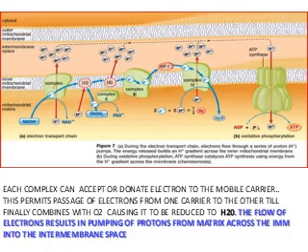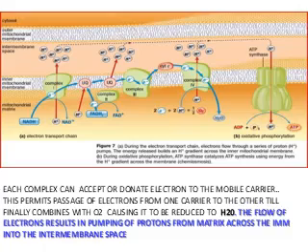Now in this figure we can see that each complex can accept or donate electrons to the mobile carrier. So complex 1 is donating its electrons to the mobile carrier ubiquinone. Complex 2 is also donating its electrons to ubiquinone. Ubiquinone then carries the electrons to complex 3. From complex 3 the electrons are carried on by cytochrome C to complex 4. And here finally the oxygen is being reduced to water.